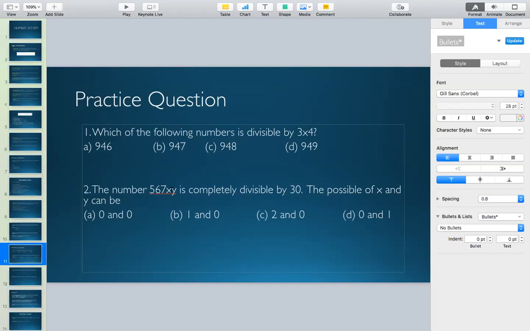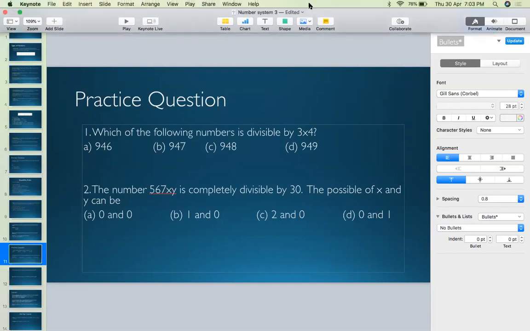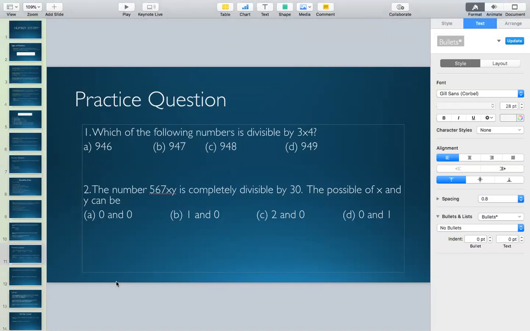The only possibility you see in the options is that x is 0, which is there in option number A. And that is the reason why the answer for this question will be option number A. Okay, is it clear? There could have been multiple answers based on the options, but according to the given options, it has to be option number A. Clear? Clear, everyone? Is there anyone who's having any issue with question number 2?